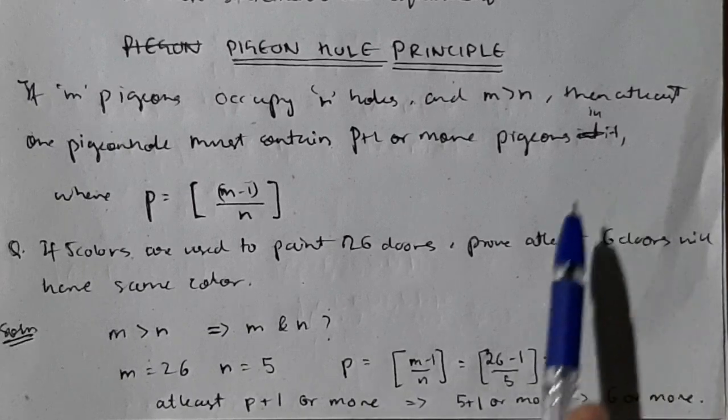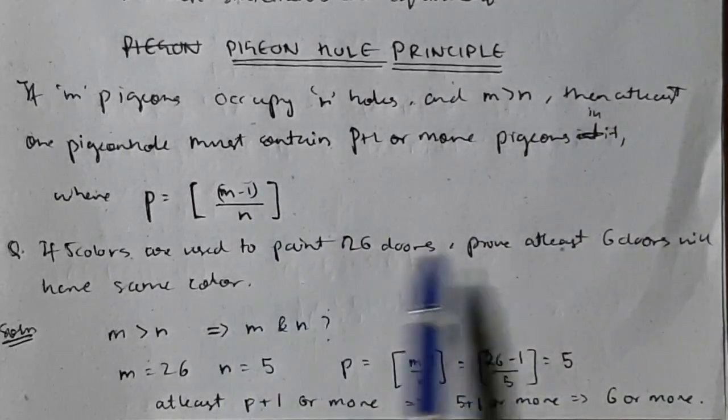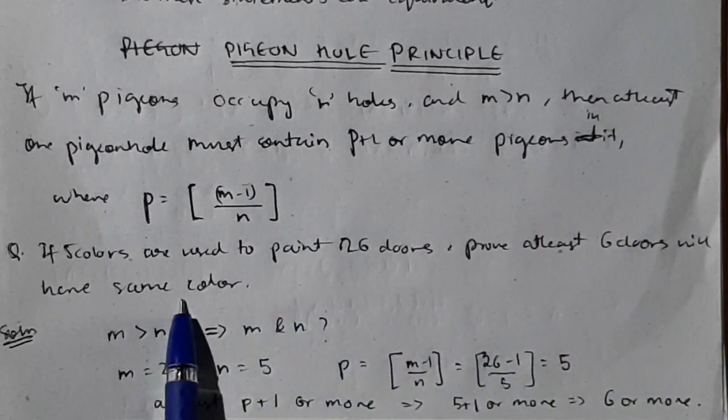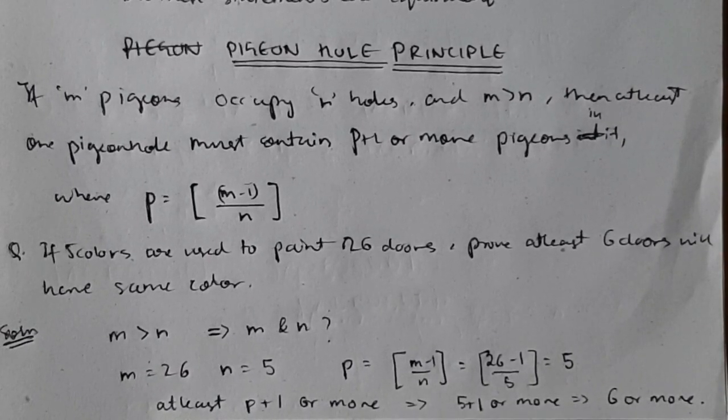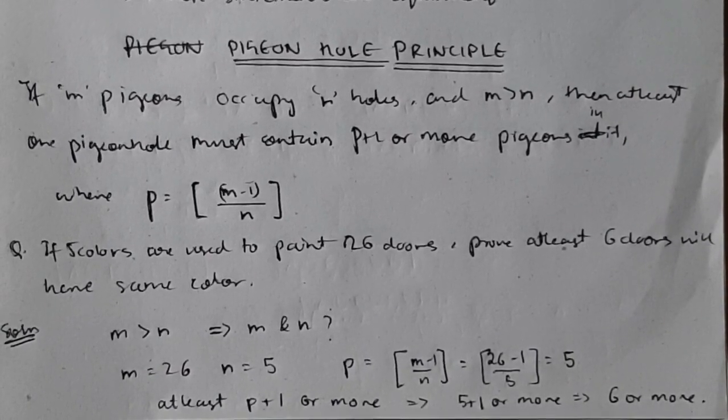Okay, so that's the question they will be giving you. See here, prove that at least 6 doors will be having the same color. So p plus 1 is 6, that will be having the same color. Same technique you have to apply for all the questions under this topic.